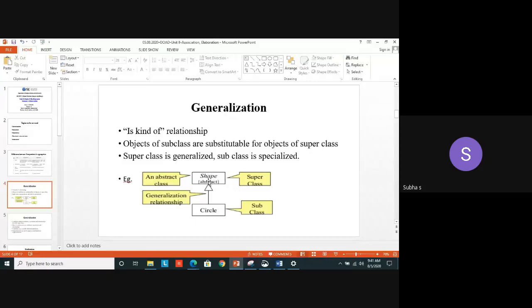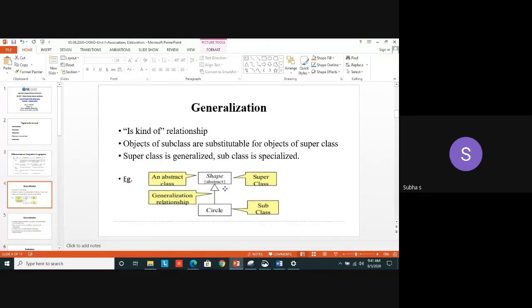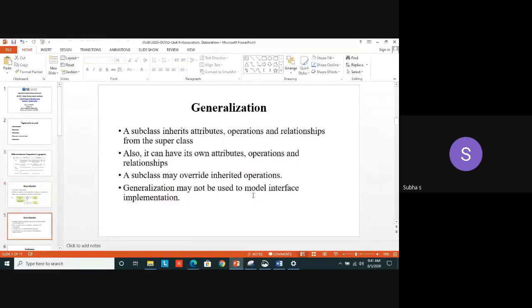So here shape is the abstract class or the superclass. In that it can be what? I mentioned only one. You can also draw one more triangle arrow mark and you can make square, then another one rectangle, like that. We can use this in the class diagram.